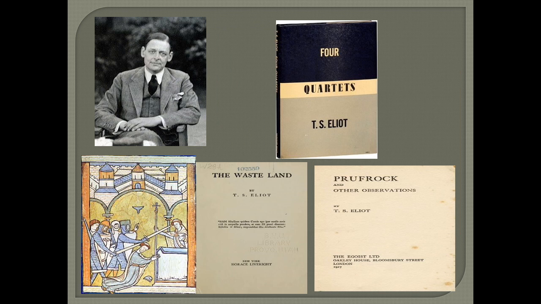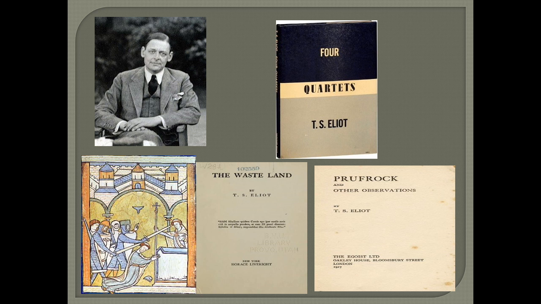Next is T.S. Eliot, and these four books are very famous. Out of four, these two books, Four Quartets and The Waste Land, were asked in the examination earlier. You can also note down the others, Prufrock and the other observations.